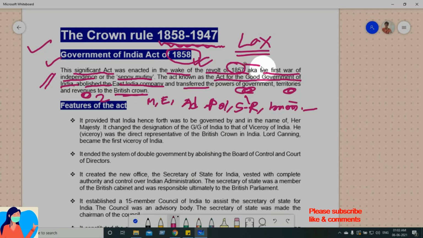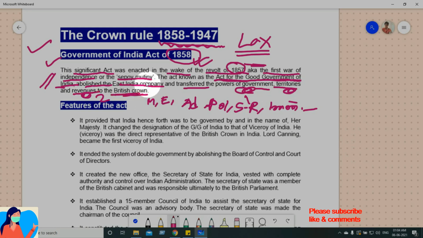1857, okay. This happened because the military plus social, I mean common people, resisted against the British government. So that's why, to save themselves, they brought about the so-called Act for the Good Government of India, this was brought in, alright, and abolished East India Company and transferred all the resources like government, territories and whatever revenue they have to the British Crown.